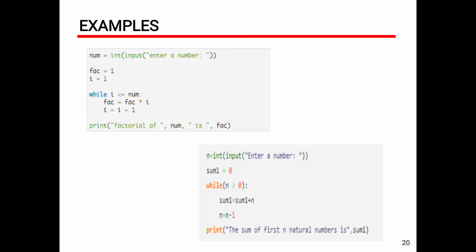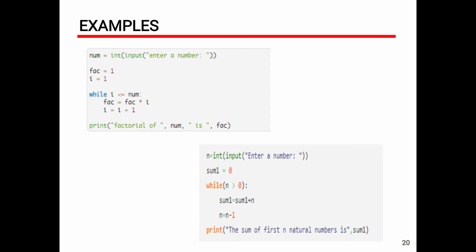First is fact equal to 1, in order to store the computed value. For example, I want to calculate 5 factorial, that is 5 into 4 into 3 into 2 into 1. First I will calculate 5 into 4, and I want to store the result of that multiplication in a temporary variable. That temporary variable is fact. So fact equal to 1. Now I am also giving i equal to 1.